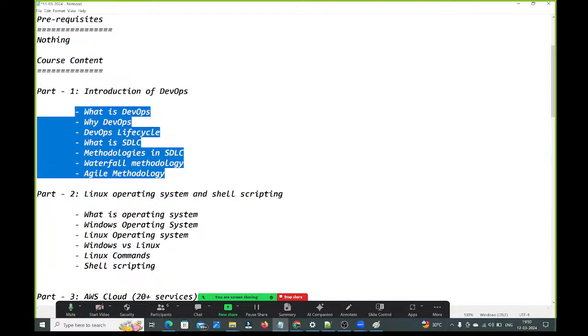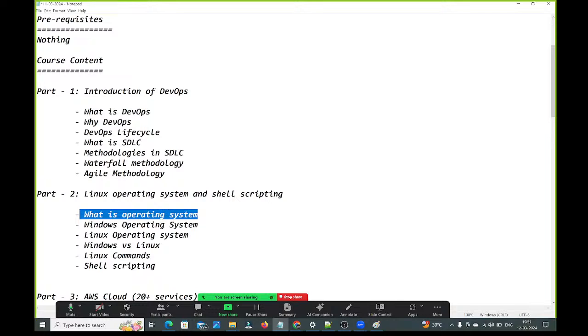Next, part 2. As I told, the main prerequisite is Linux commands, so that Linux we are going to learn in part 2, in Linux operating system and shell scripting. What is Linux? Linux is an operating system. That's why first I am going to talk about what is an operating system. Then I will discuss what is the Windows operating system, what is the Linux operating system, and compare Windows and Linux. Then I will talk about the Linux commands.